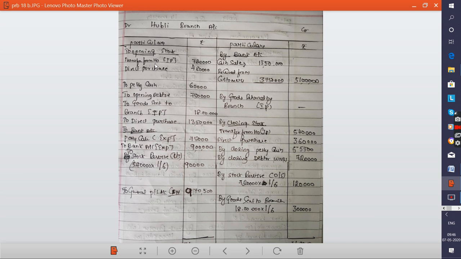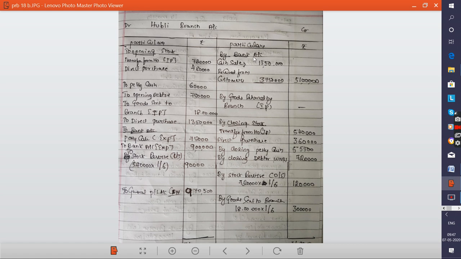Opening stock, transfer from head office, they have given at invoice price 7,20,000, direct purchases by the branch 4,80,000. Next there is opening petty cash amount 60,000, opening debtors 7,50,000, goods sent to branch at invoice price 18 lakh. And again during the year, even the branch is purchasing goods, that is direct purchases 13,50,000, but this amount will be paid by whom? Head office. Next, to bank account, that is petty cash 75,000. Next, again there are expenses in the branch, that is to bank account 9 lakh.